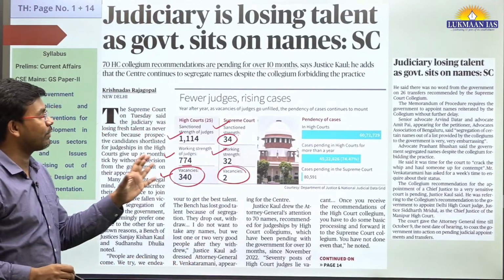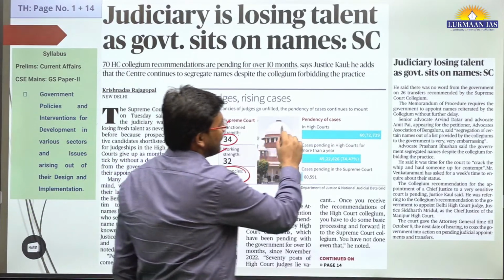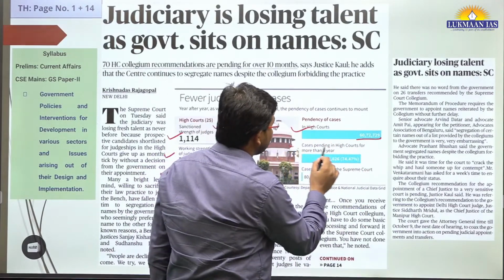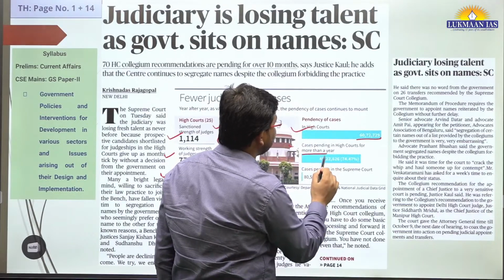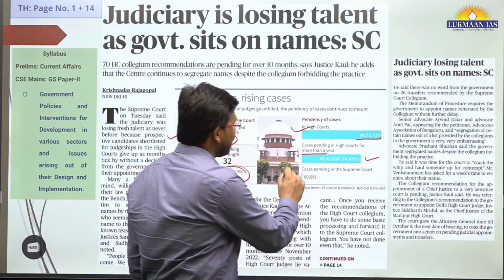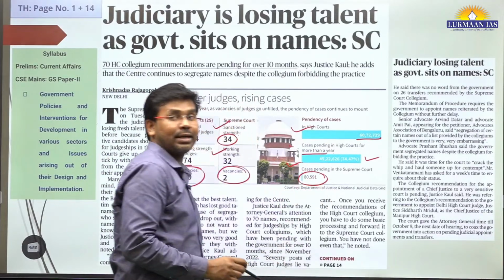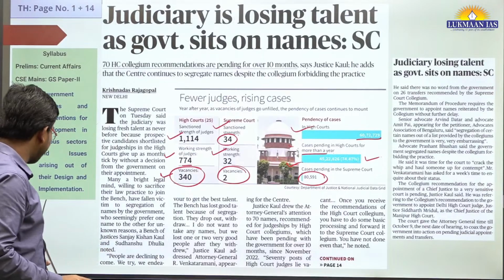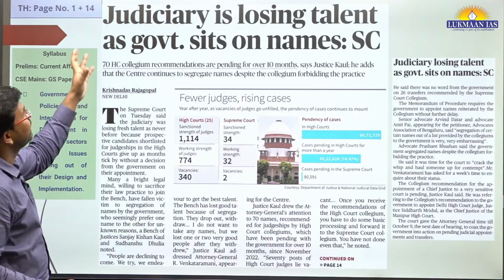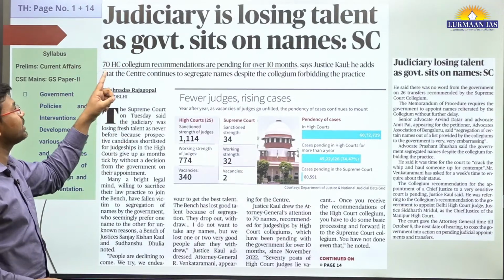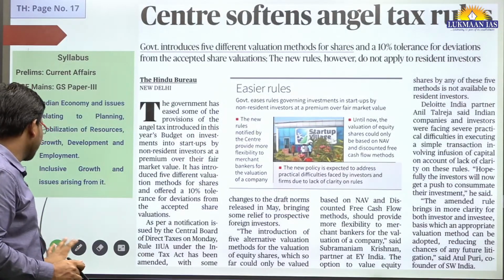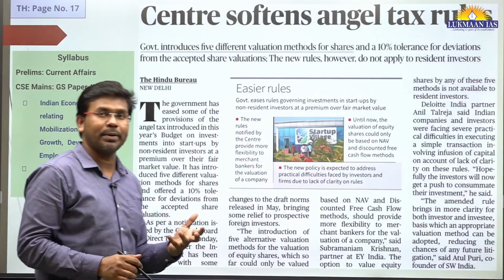The number of cases pending in high courts is 60,72,729. Cases pending in high courts for more than a year are 45,22,000. And cases pending in the Supreme Court are 80,591. So these many cases are pending. Recently one of the judges of the Supreme Court of India has said the judiciary is losing talent because the government is sitting on the names recommended by the collegium for appointment of judges.